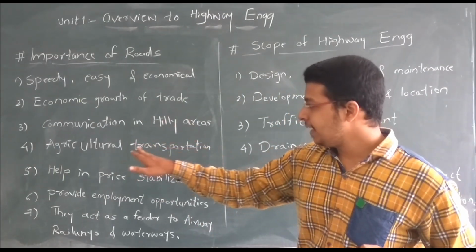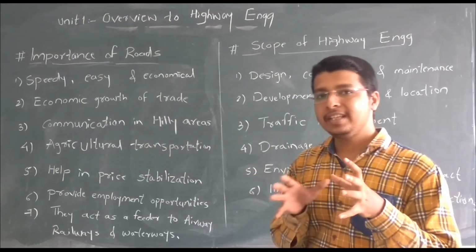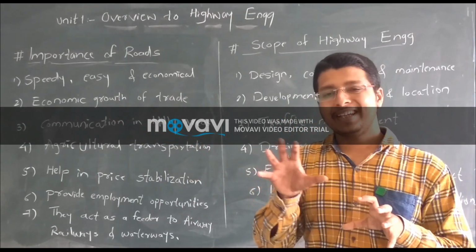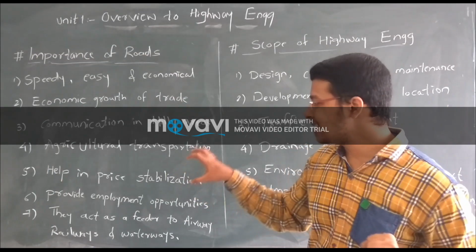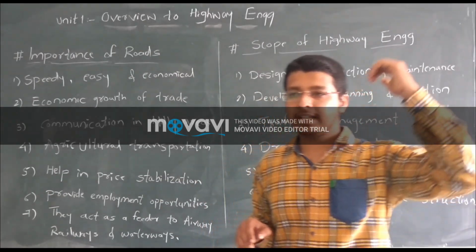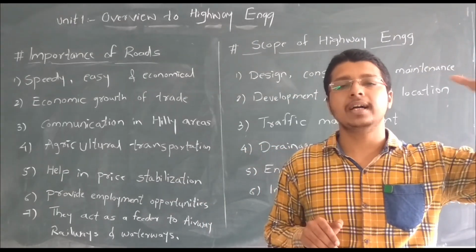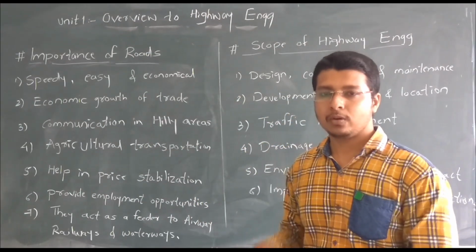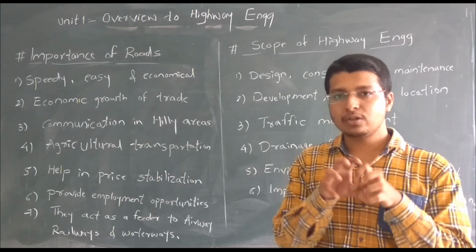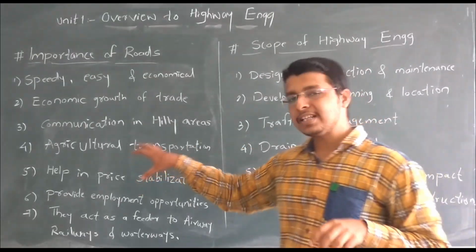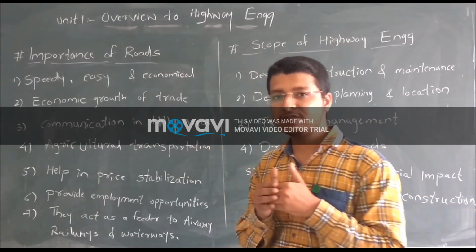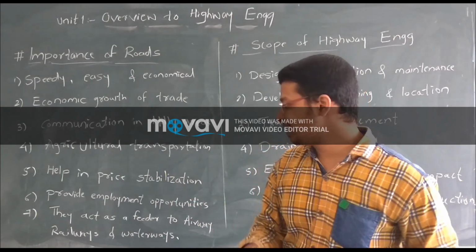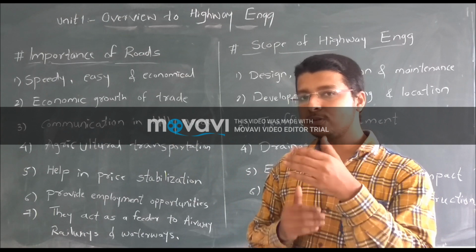So, in the fifth point, help in price stabilization. With the help of road, we can reduce the price. If the manufacturer is in another country or another city and the product is delivered to Solapur or any other place, if the distance is shorter, then the price will be stabilized. If the distance is long, then the transportation cost will increase, so automatically the price also increases.